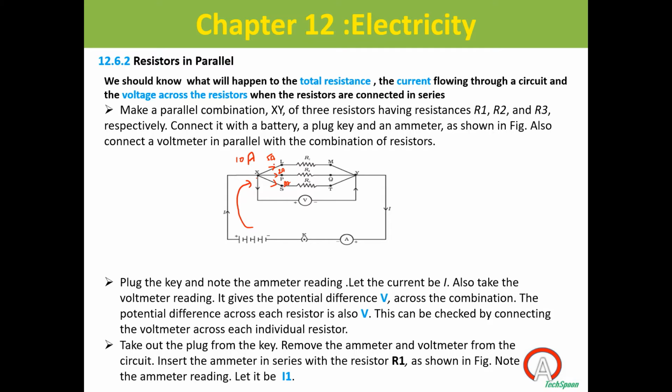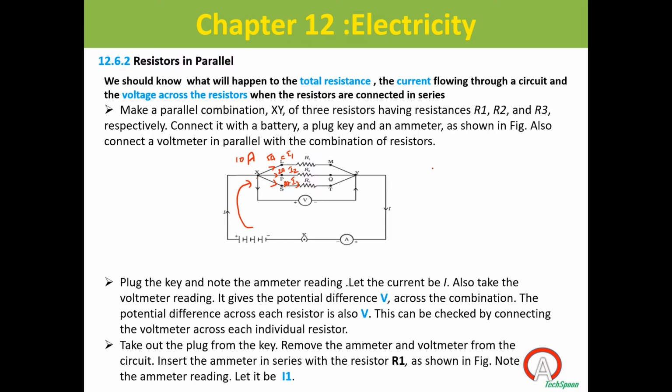This is an approximate reading, it's not exact, but the total will be equal to 10 ampere. So the 10 ampere will split into different branches with different currents. I'm taking these as I1, I2, I3.